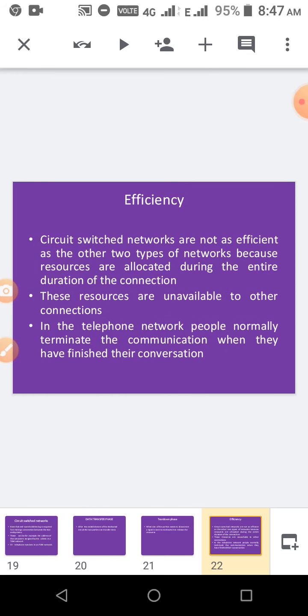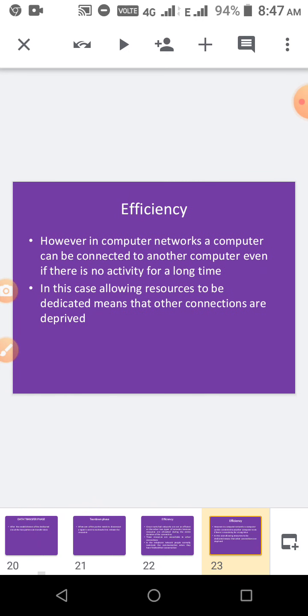And what is the efficiency? It is not as efficient, because resources are allocated during the entire connection. Those resources are not allocated to any other process, any other transmission, and they are unavailable to anyone. Like in a telephone network, people normally terminate the communication when they have finished their conversation, whereas computers can be connected to another even if there is no activity for a long time. Here, allowing resources to be dedicated means that other connections are deprived.